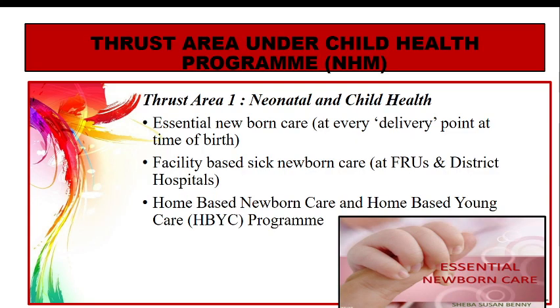Now these are the thrust areas. We have 4 thrust areas. First is thrust area 1. This is according to the National Health Mission. So in neonatal and child health, 3 things are planned. First is essential newborn care, and this essential newborn care is to be given at every delivery point.